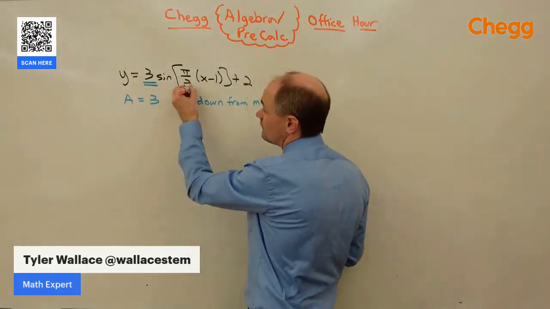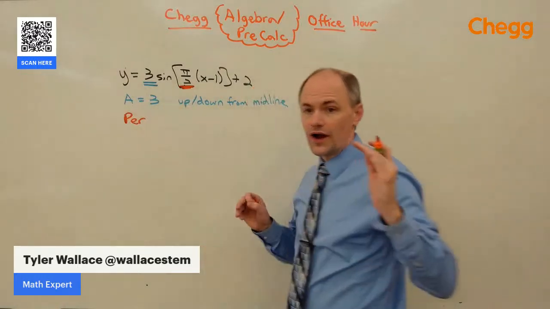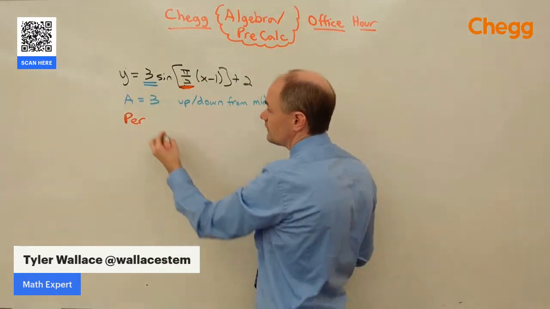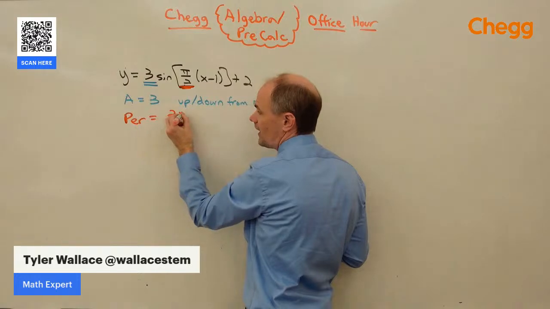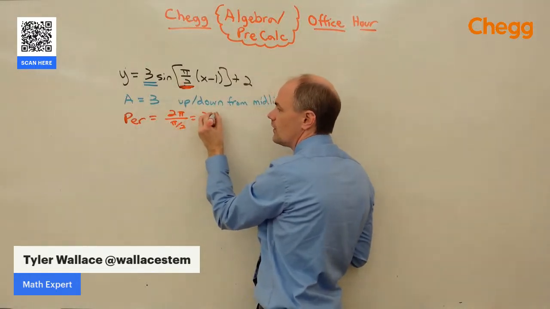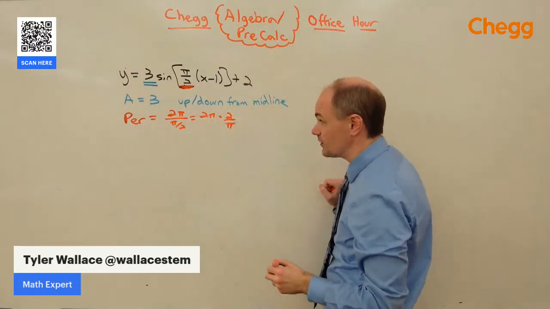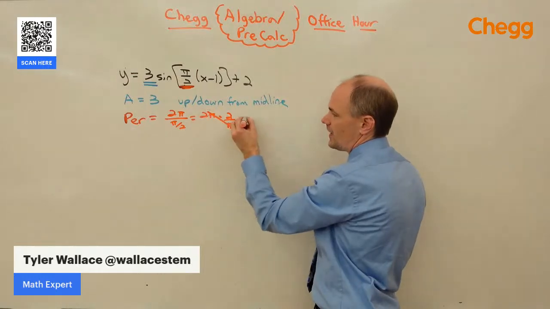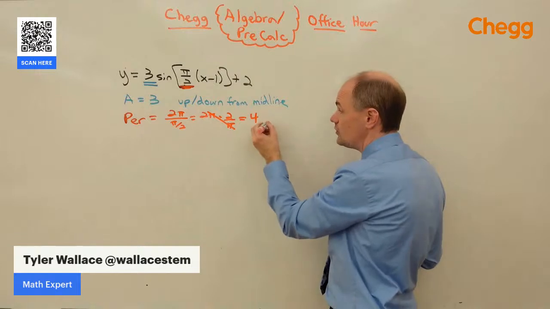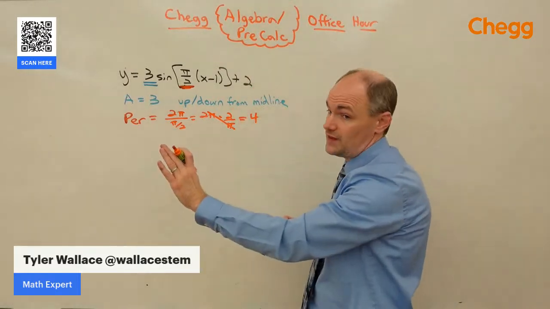The next important piece of information on here is that pi over 2. That helps us figure out the period, or how long it takes before the graph starts to repeat itself on that sine curve. The period is always 2 pi divided by this number up here, which is pi over 2. But when we divide by a fraction, that's the same as multiplying by its reciprocal, which is going to allow the pi's to reduce, giving me a period of 4. So every 4 units, it's going to repeat. It's going to hit the top, middle, bottom, middle, and then repeat.